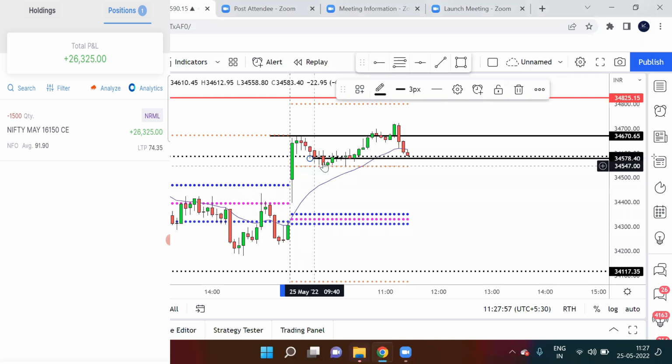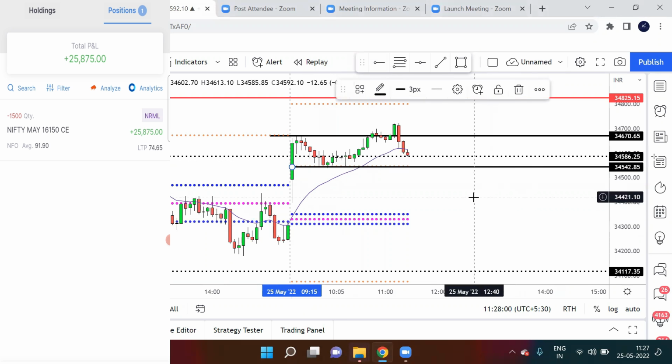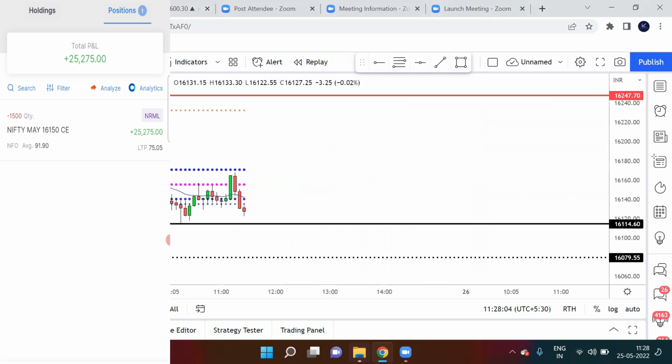Bank Nifty has a support at the pivot where there was earlier support. It has to break that level to go down, and Nifty has the support at this candle. Okay guys, now you can see that candle is coming near the same level where it took the support earlier. If this black line breaks, then next resistance is only here. Then there can be a free fall. It has to close below these wicks.